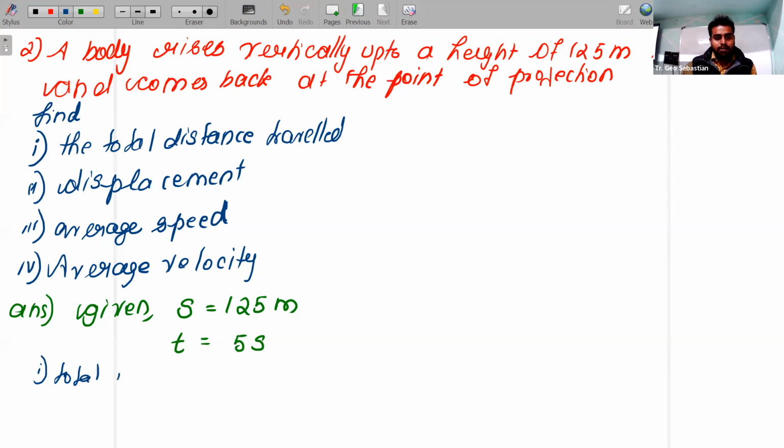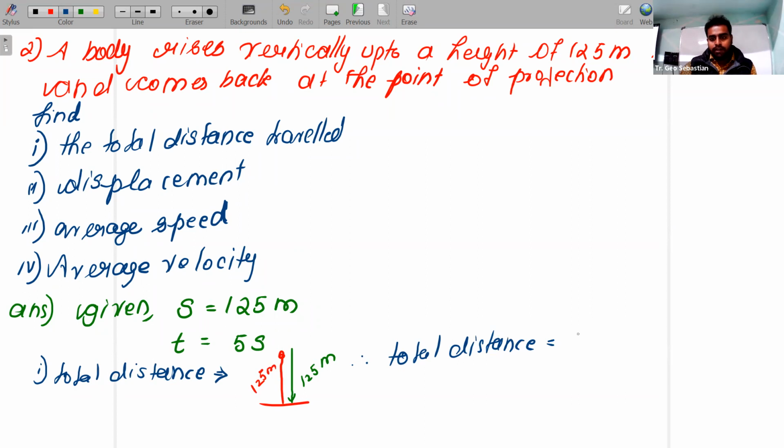Total distance. If it is necessary to draw, then you can draw also. Children, a body started from one point and reached this point, which is 125 meter. After that, it comes back to the same point. Then how much distance? 125 meter only. So the total distance is S plus S. You'll get 125 plus 125, 250 meter.